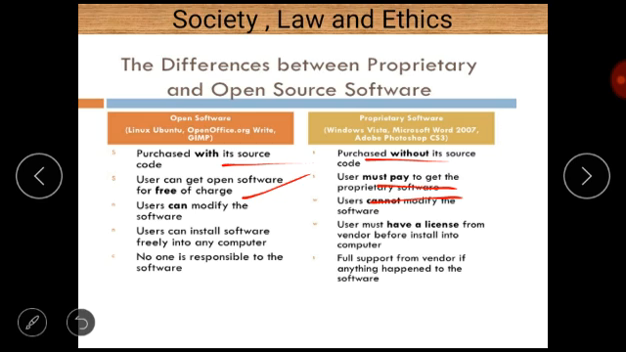So for proprietary software, you must pay to the software company to get proprietary software. So these are the two basic differences between open source software and proprietary software.